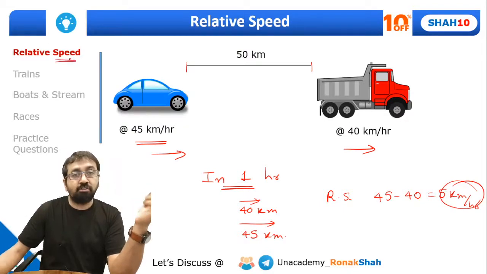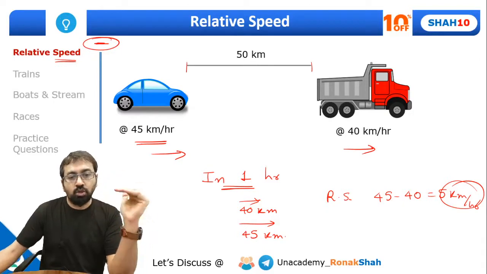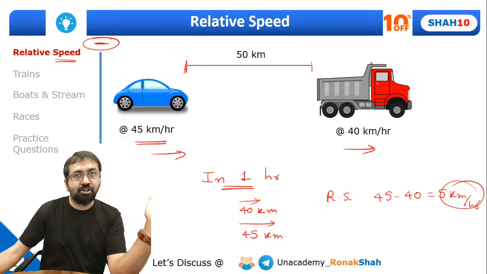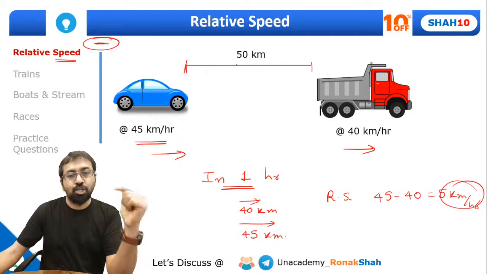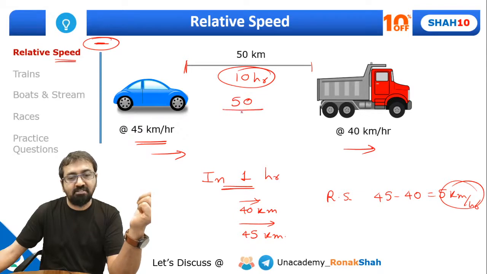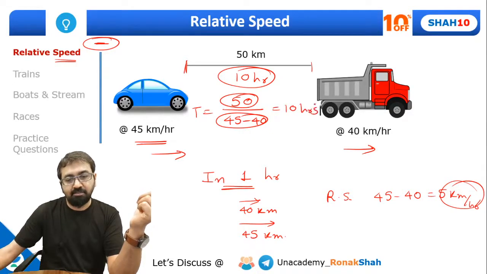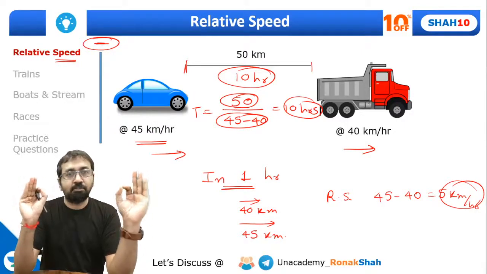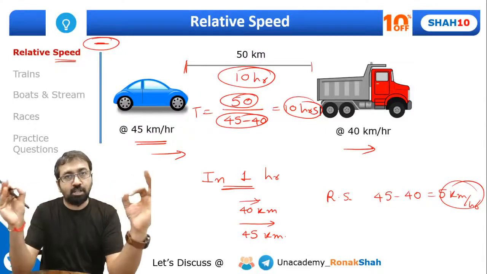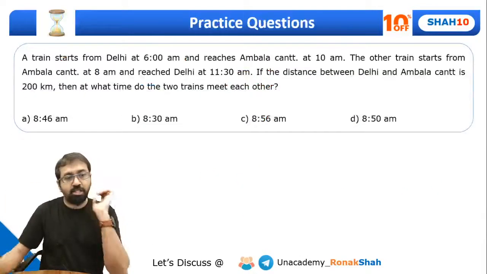So when two bodies travel in the same direction, the relative speed will be the difference of the speeds. Now how are we going to use it? Here the car is 50 kilometers behind the truck, and we know that every hour it travels 5 more kilometers compared to the truck. So for 50 kilometers, can I say it will take 10 hours? Why? 50 divided by (45 minus 40). This is the relative speed, this is the distance, so you will get the time. It will come out to be 10 hours. So the car will overtake the truck in 10 hours. So guys, this is the simple concept of relative speed that you will need to apply in many CAT questions. So let's look at some of the CAT questions.